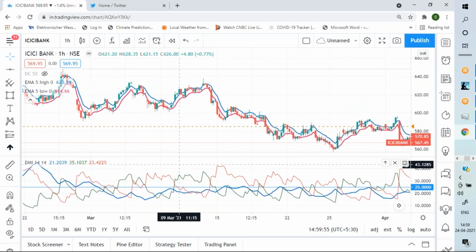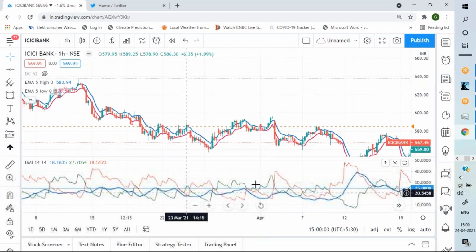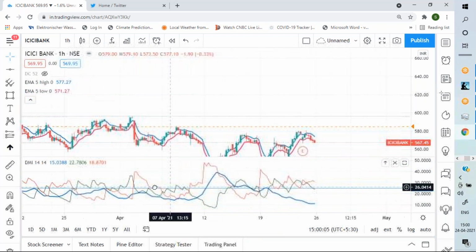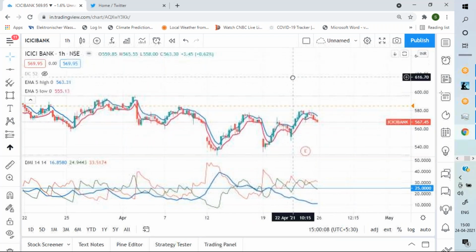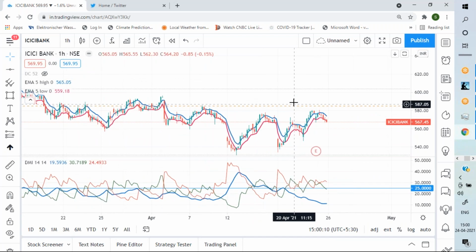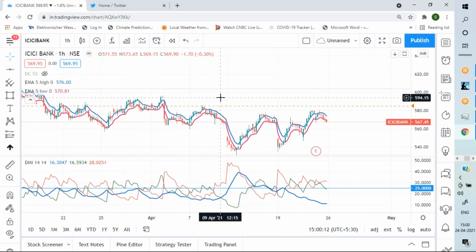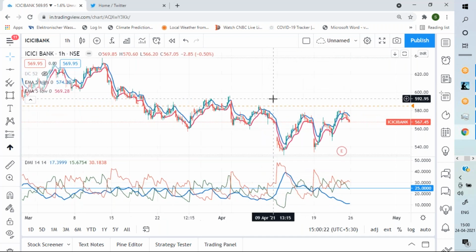Use maximum 2 oscillators. I have taught you 4, 5. Out of them, any 2 you use, but not 3 or more than 3. Only 2. And MACD also I have taught. So out of MACD, RSI, CCI, stochastic, Williams percentage, ADX, use only 2. Lesser the better. बोलते हैं ना छोटा परिवार सुखी परिवार.